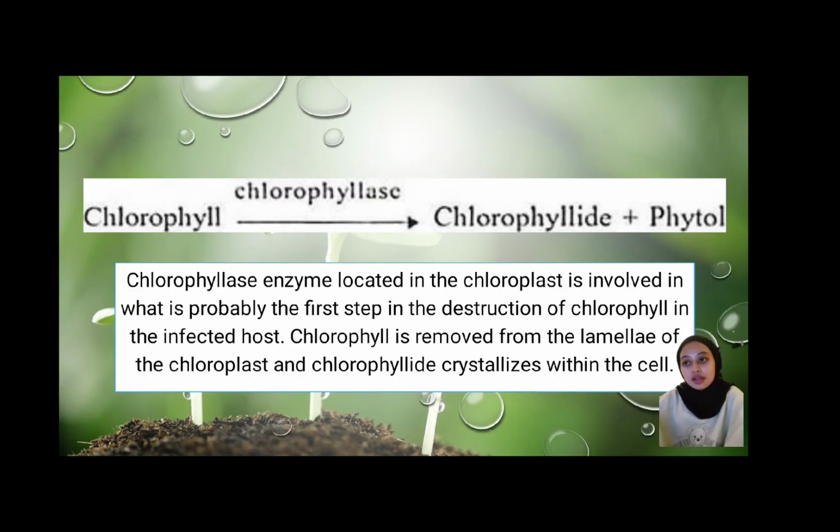Chlorophyllase enzyme located in the chloroplast is involved in what is probably the first step in the destruction of chlorophyll in the infected host. Chlorophyll is removed from the lamella of the chloroplast, and chlorophyllide crystallizes within the cell.